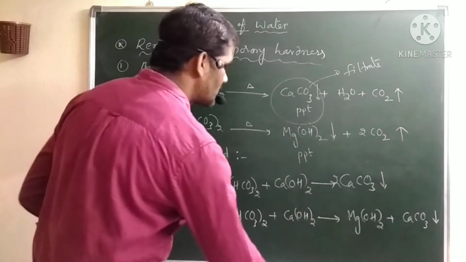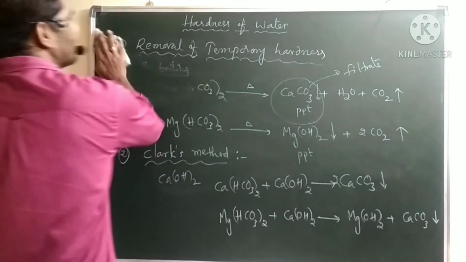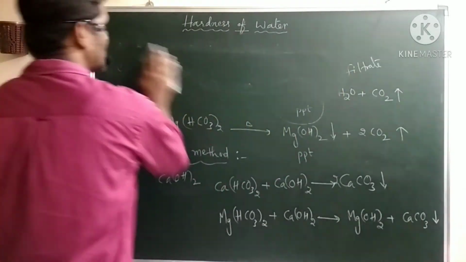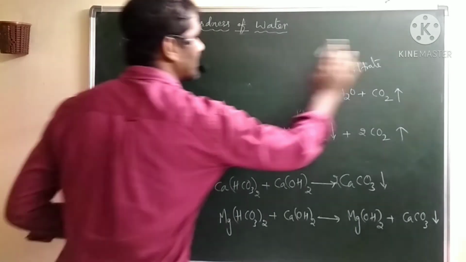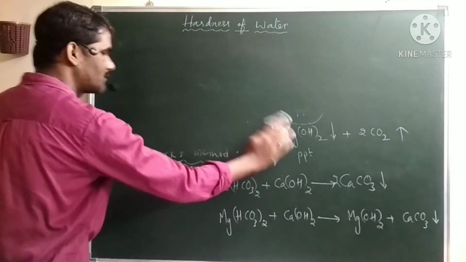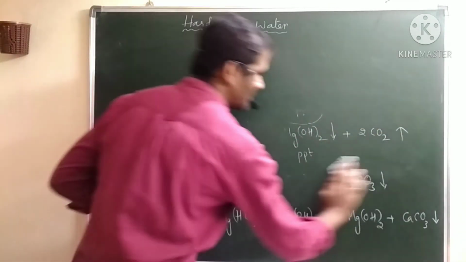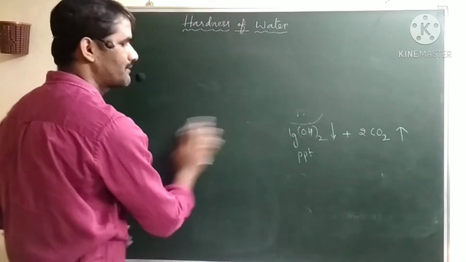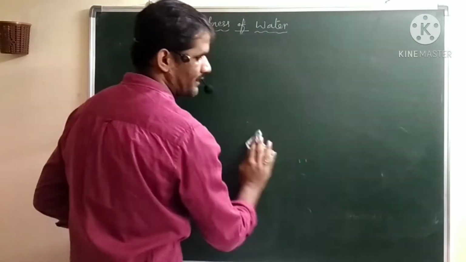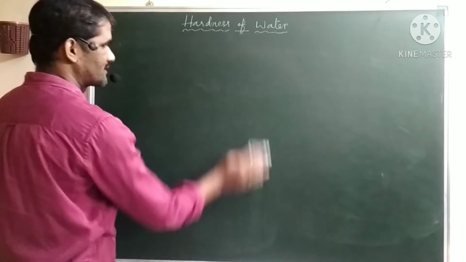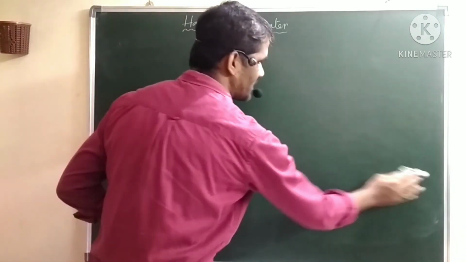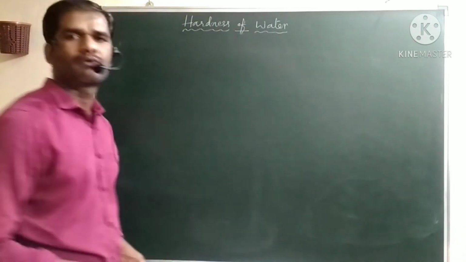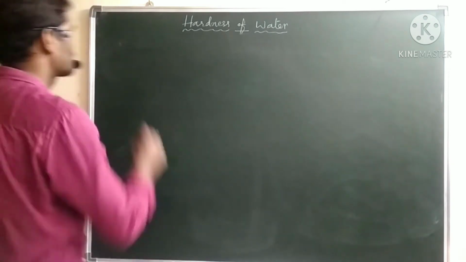And next, permanent hardness. How to remove the permanent hardness? Anyhow, the name is giving permanent. We cannot attempt simple methods to remove the permanent hardness. We have to attempt some special method to remove the permanent hardness causing substances, that is calcium chloride, calcium sulfate, magnesium chloride, magnesium sulfate.